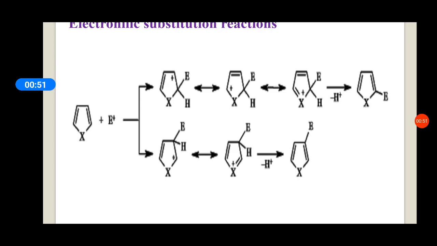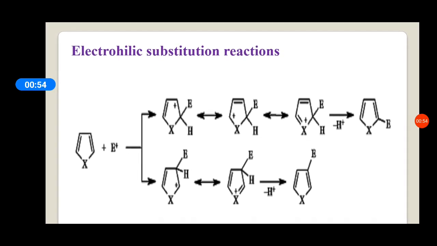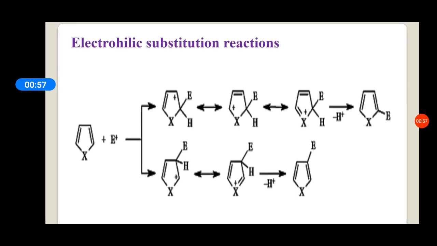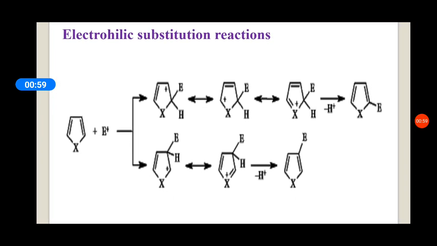So whenever we consider electrophilic substitution reactions in 5-membered rings, when an electrophile reacts with the 5-membered heterocycles, there is a possibility of the electrophile attacking at position 2 or at position 3. Same here also, this is called position 2 and this is position 3. So either it may go to position 2 or position 3. At which position will the electrophile attack?